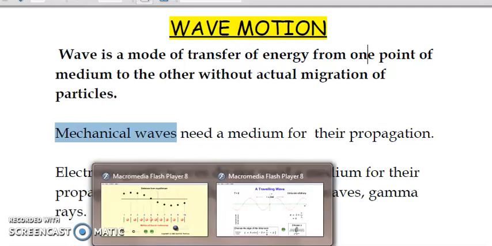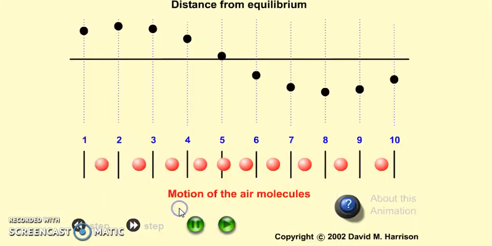Now we'll have a look at what is meant by transverse and what is meant by longitudinal waves. Here there are black dots shown, representing the particles of the medium, and the red balls shown below also represent particles of the medium, like air molecules. The upper animation is about transverse waves. The lower red ball animation is about longitudinal waves.